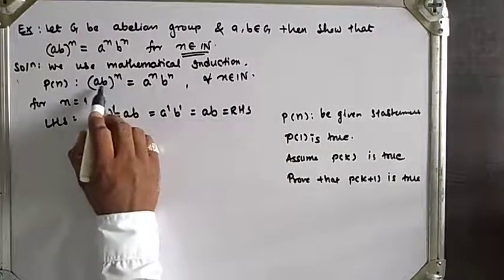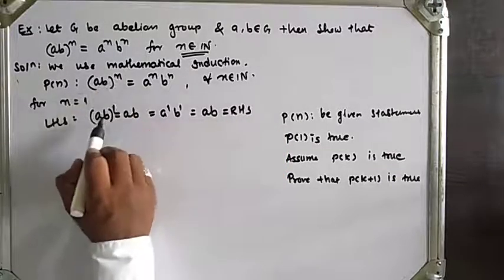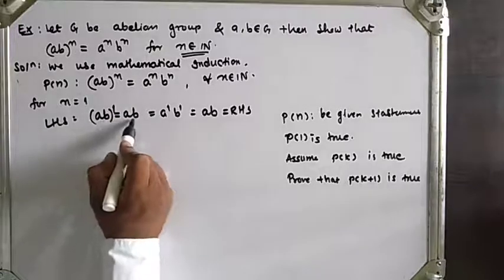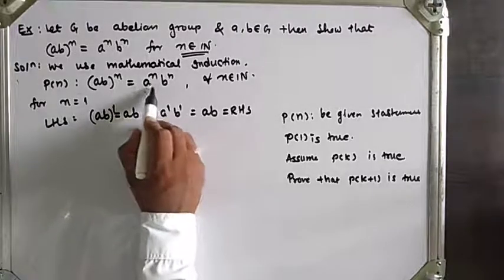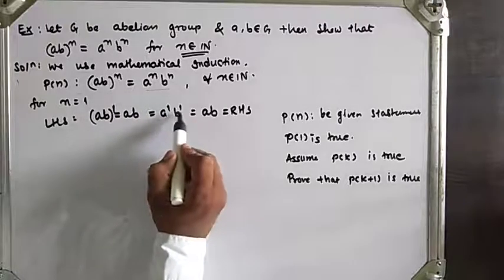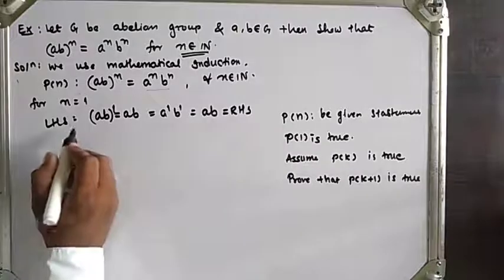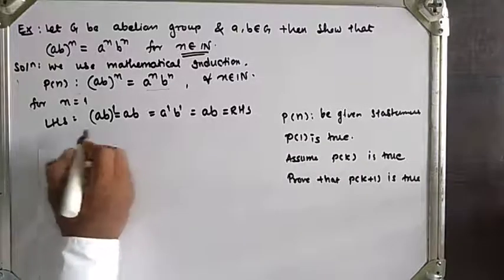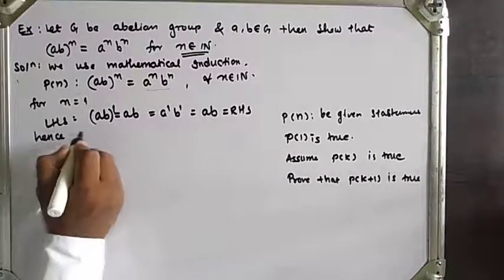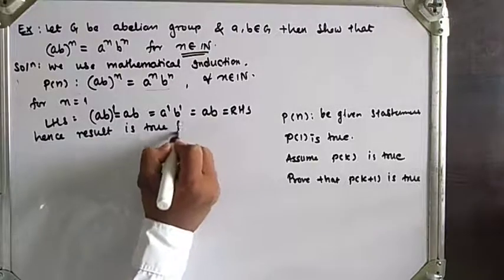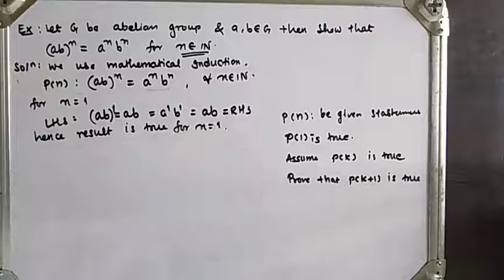In this expression I have put n = 1, we get (a * b)^1 = a * b, and in the other side we put n = 1, a^1 * b^1, so finally we get a * b, which is RHS. Hence the result is true for n = 1.